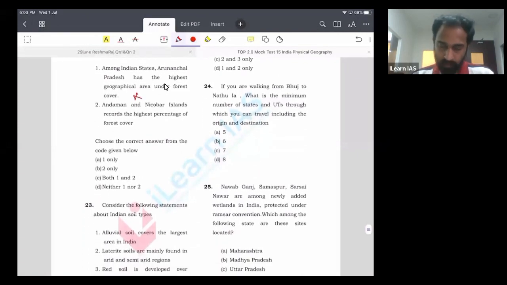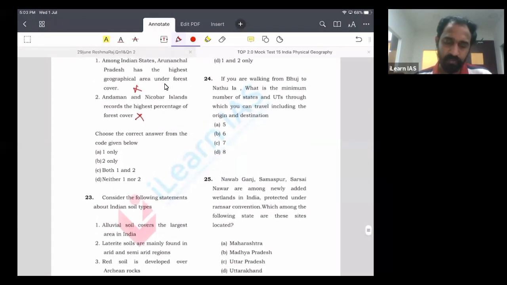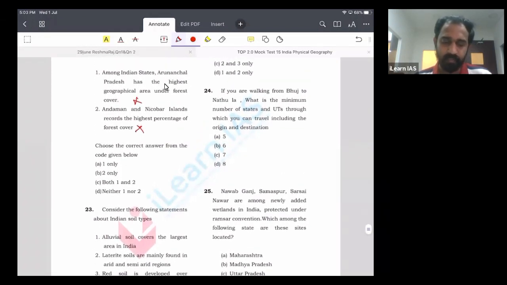Okay. Question statement 2: Andaman Nicobar Islands records the highest percentage of forest cover. Is it correct? No, it is wrong. Among UTs and states, if you club together UTs and states, it is Lakshadweep, which has 90% forest cover. And among the states, it is Mizoram. So you should keep this information in mind.